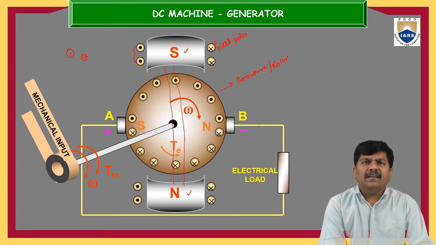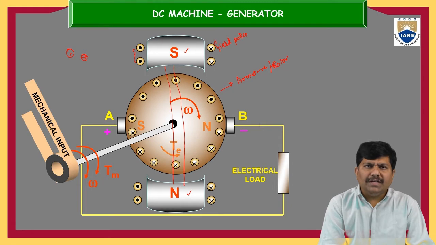The shaft is internally connected with the armature, which is a rotating part, on which the armature conductors, the conducting wires, are placed. Once the shaft rotates, the armature also rotates. If the armature and all the armature conductors rotate in a particular direction, the conductor is rotating in the magnetic field. Indirectly, there is a relative velocity between the stationary magnetic field and the rotating conducting system.